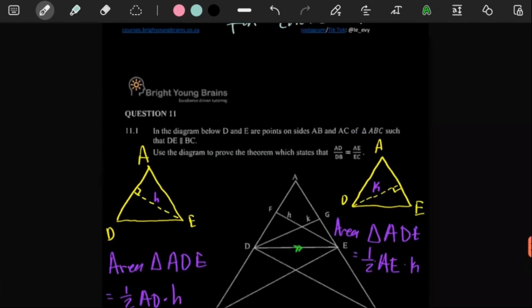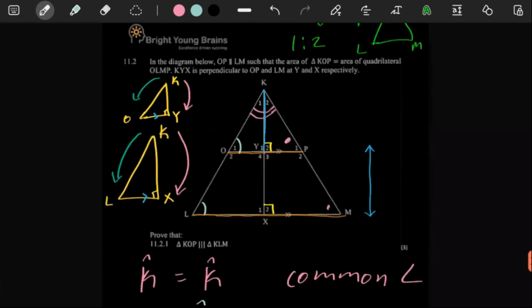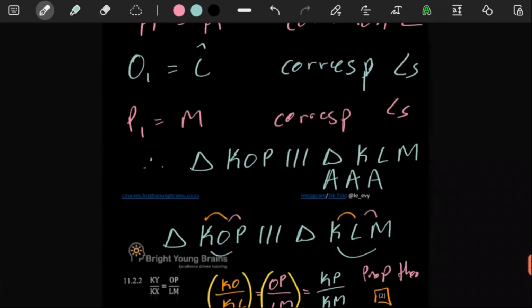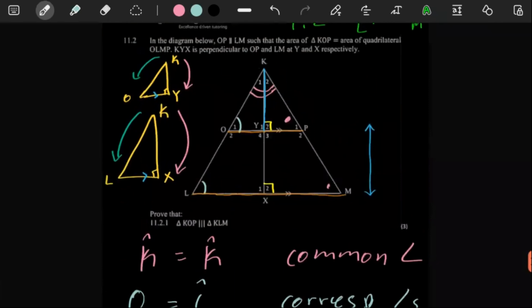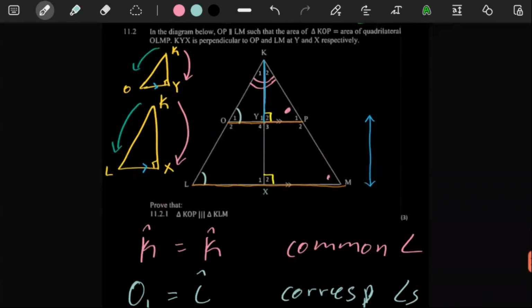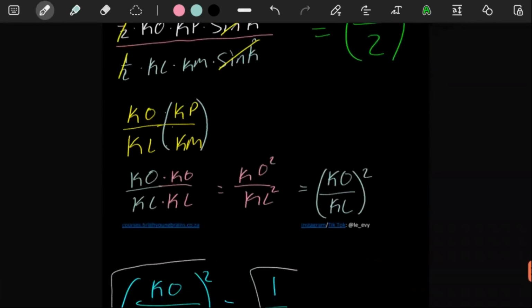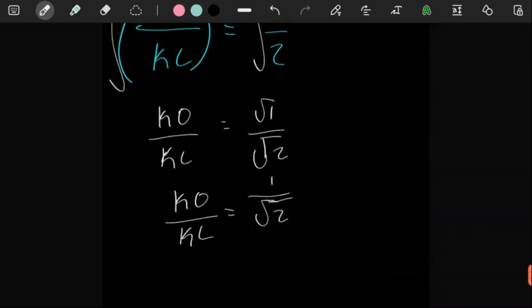There has to be something in the description to give us more information to say that the area of this small triangle up here is half the area of the big one over there. But there's absolutely nothing. We know that these are similar, fine, and they told us that this over this is equal to this over that, fine, but that's it. KOP and KLM, yes, we know they're similar, and then this small one is similar to that one there. This is just a strange looking question, but for now I'll leave this over here.